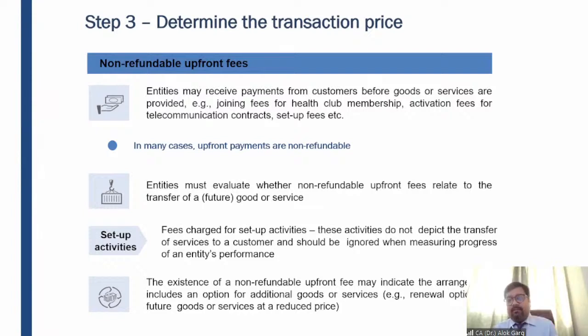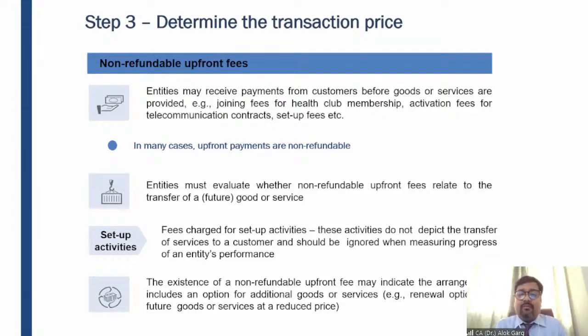The customer will pay the money over a period of 1 year, because this membership is for 1 year and the customer can come at any point of time, right? So when I deliver the goods and services over a period of 1 year, in that case I can say that I have delivered goods and services to the customer. And since this joining fee or non-refundable upfront fee is not for a separate performance obligation, it will not be recognized as revenue at the time of receipt of the joining fee, right? It has to be spread over a period of 1 year, and it has to be recognized as revenue when the services or the performance obligation are satisfied over a period of time, right?